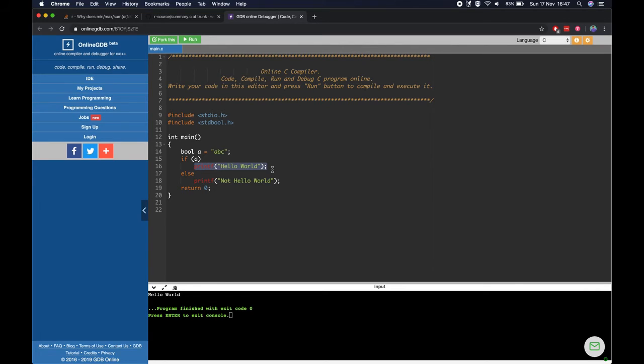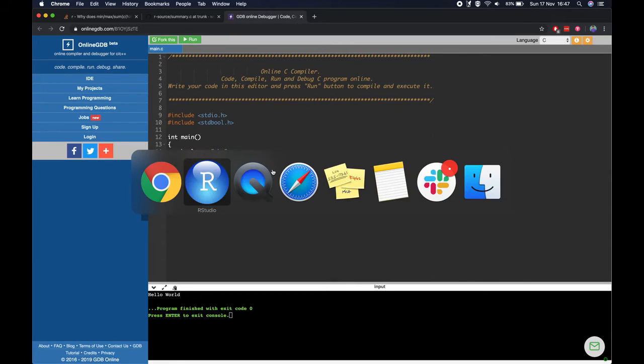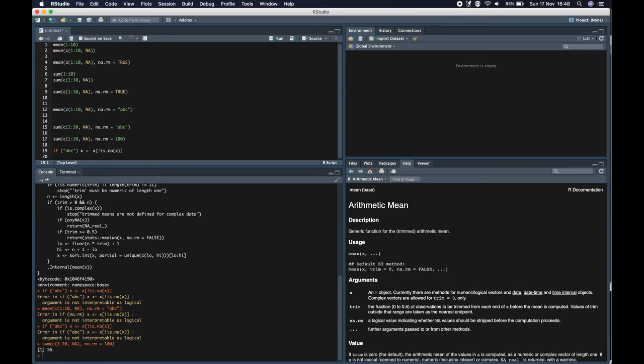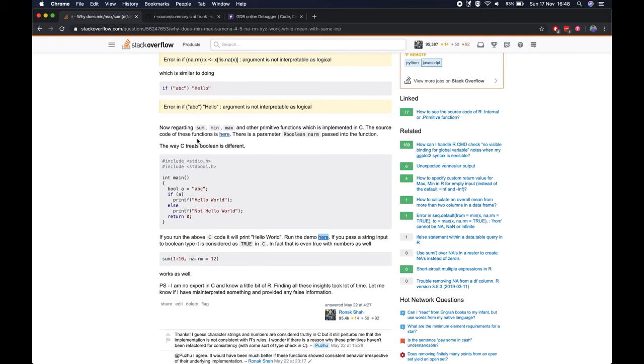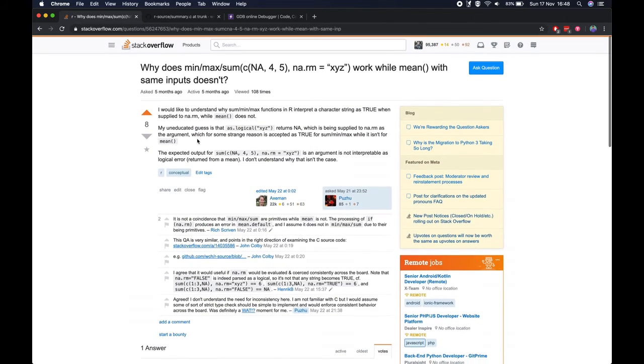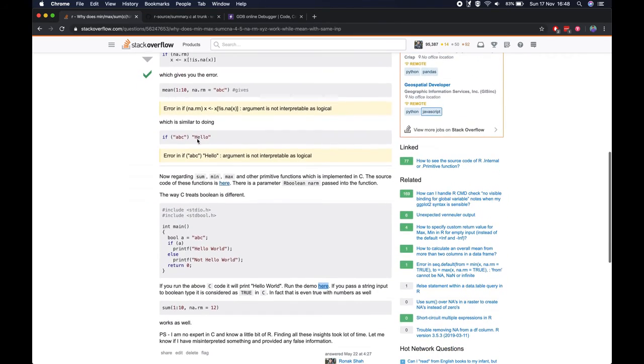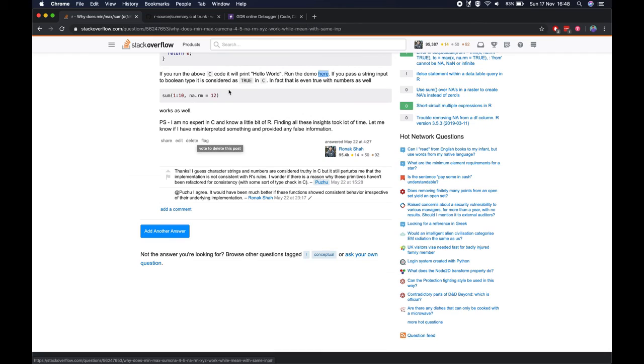In fact, that is even true for numbers. Now let's try na.rm is 100 and it still gives us 55. This was a useful learning which I did not know beforehand and came to know because of while answering this question. I'll put the link to this question in the description.